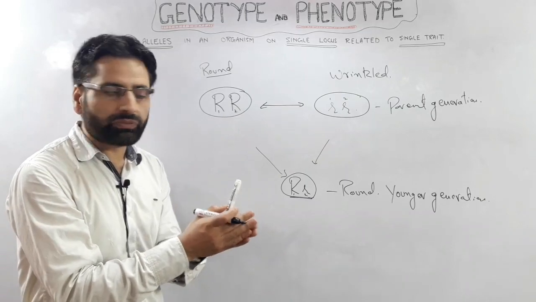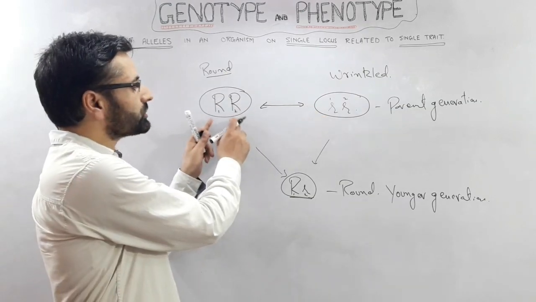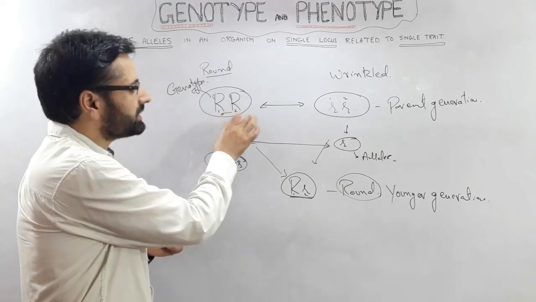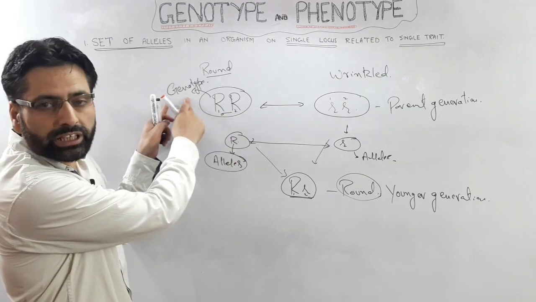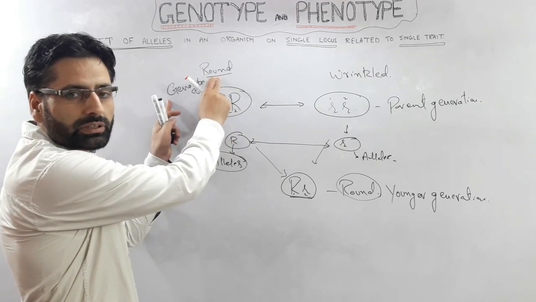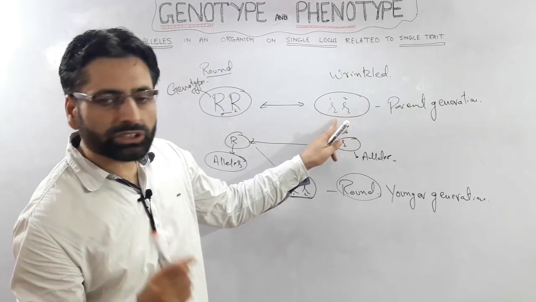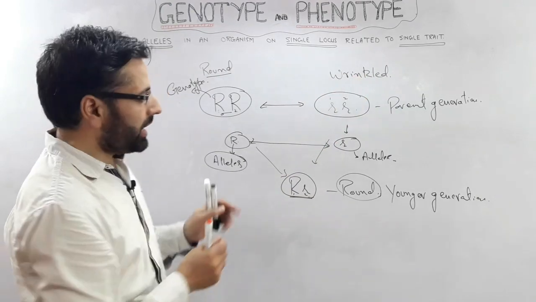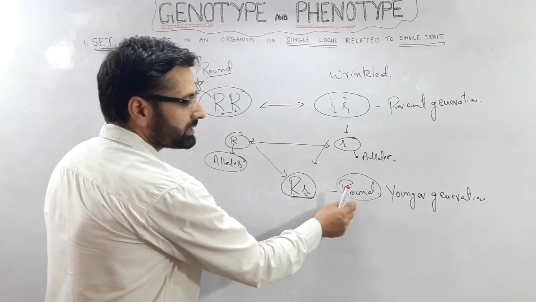In a diploid individual, we have two alleles related to the single trait, and these two alleles are present at the same locus of the homologous chromosomes. This is allele number 1 and this is allele number 2, as I mentioned, and these two alleles together form this genotype. This is the genotype with respect to this round trait present at the single locus. Similarly, this is a genotype at a single locus with respect to this trait. And here again we have this genotype present at the same locus related to this trait.